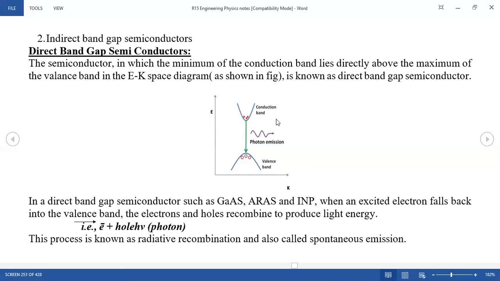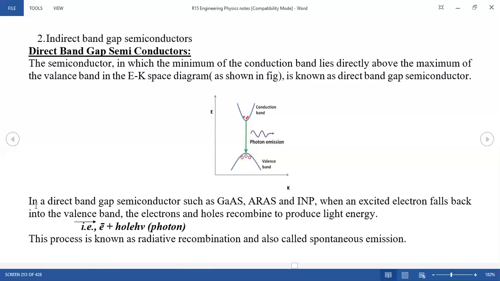This is the conduction band and this is the valence band. What we can observe here is that in the valence band there are holes, and in the conduction band we can have electrons. While coming down from the conduction band to the valence band, energy is released. This is photon emission, which is used for lasers also. Simply, direct band gap semiconductors are such as gallium arsenide and some other important compounds.